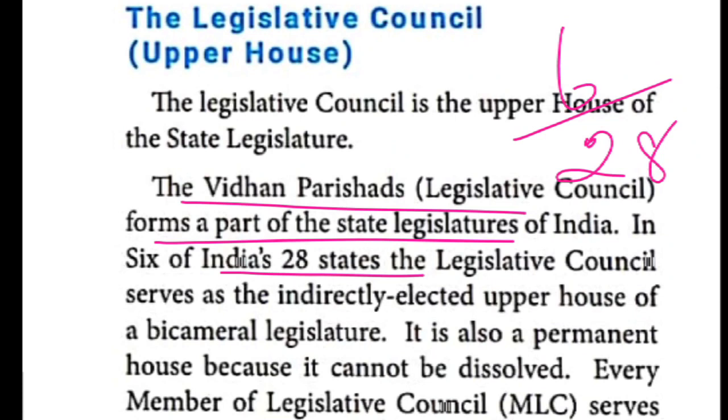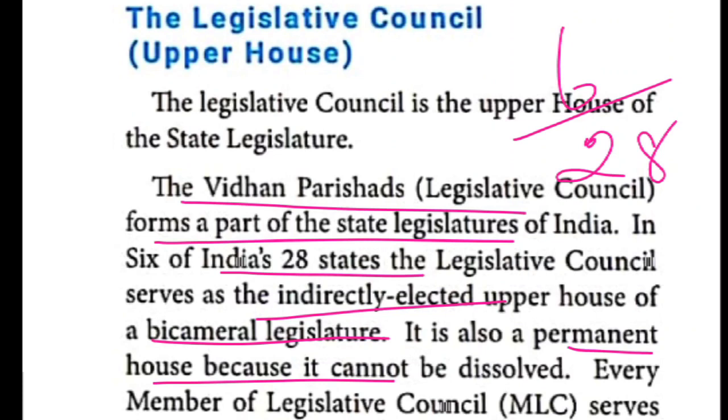Moreover, the members of the legislative council are elected in the indirect way. This is otherwise called the upper house, like I also told. Bicameral legislature means there are 2 houses: one is the legislative assembly, the next one is the legislative council. The legislative council is a permanent house. No one can dissolve it, excluding the parliament. It is a permanent house.